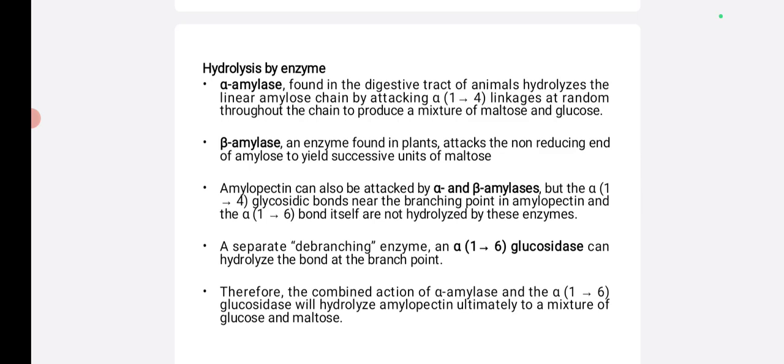Therefore, the combined action of alpha amylases and alpha 1,6 glycosidase hydrolyzes amylopectin ultimately to a mixture of glucose and also maltose molecules.